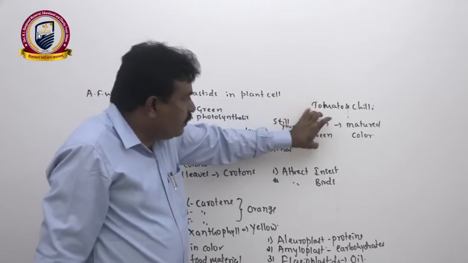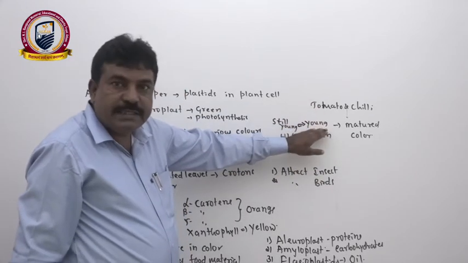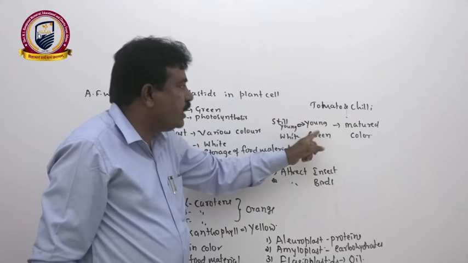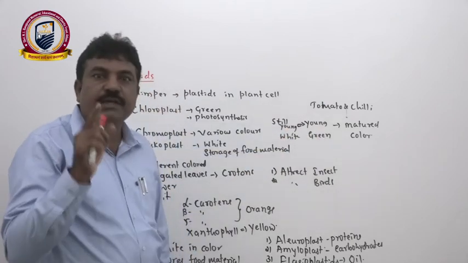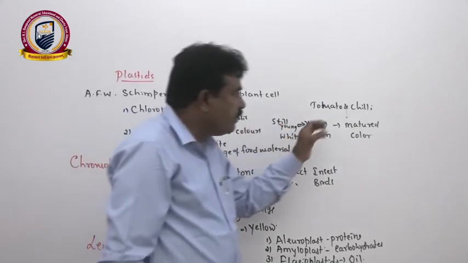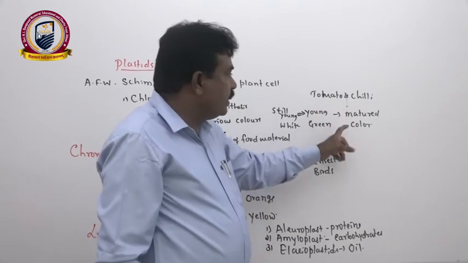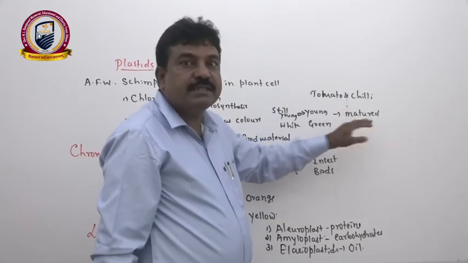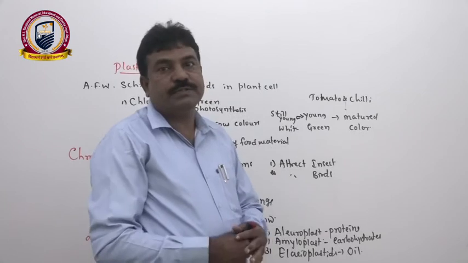When they attain a middle or younger stage, the same chili or tomato is green in color, which means it contains chloroplast. When they attain maturity, it becomes red. As a result, we get chromoplast.